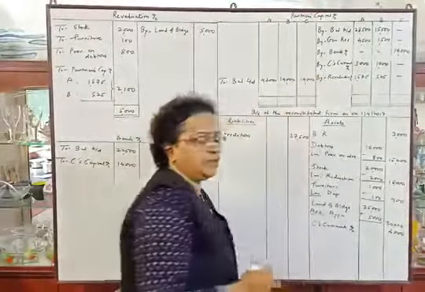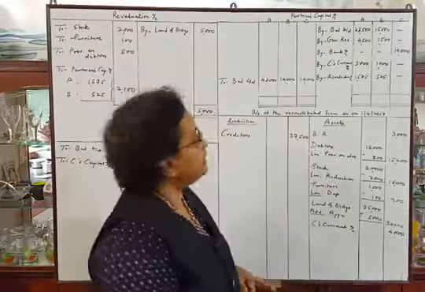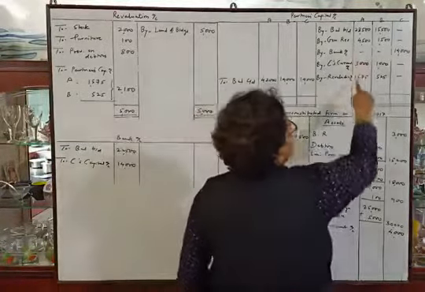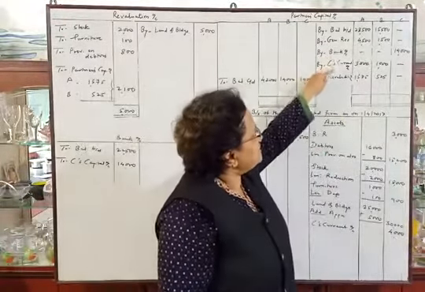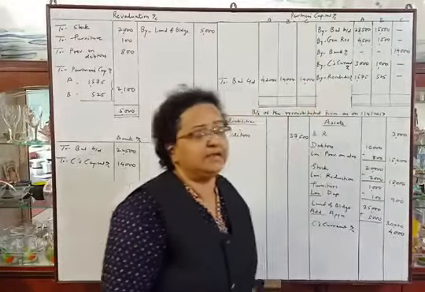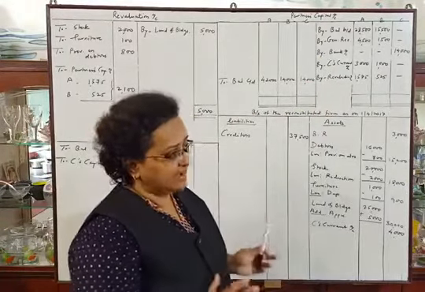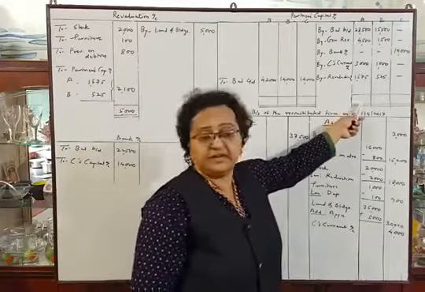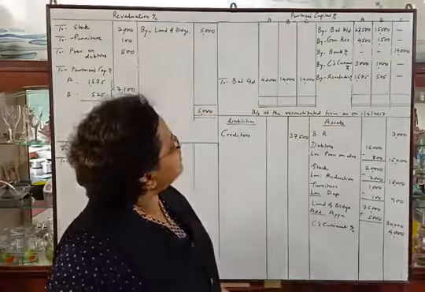Okay. Now we will tally A's capital account. Make total of credit side of A's capital, that is 28,500 plus 4,500 plus 3,000 plus 1,575, and the total we will write here if it is the higher amount.